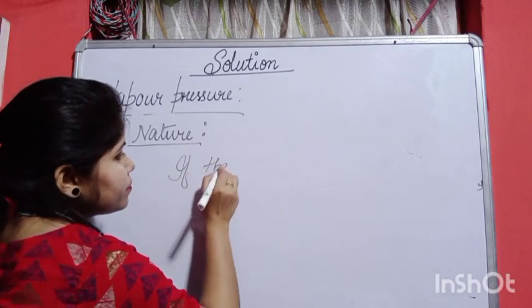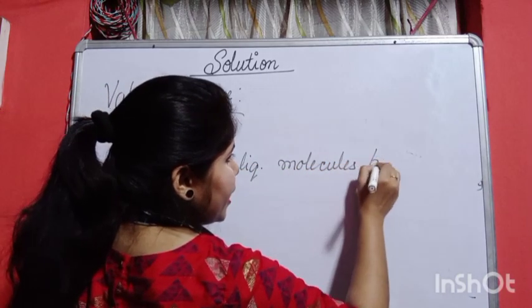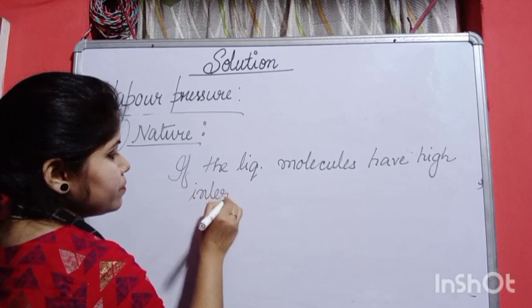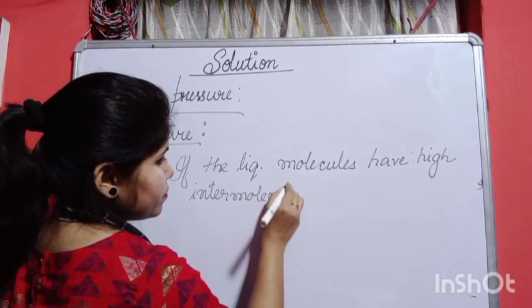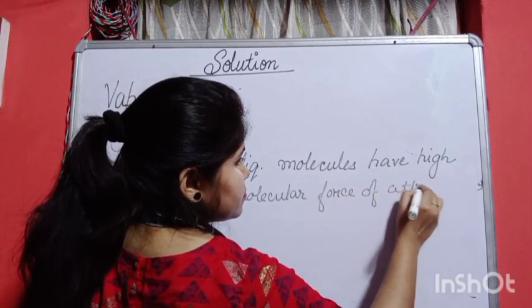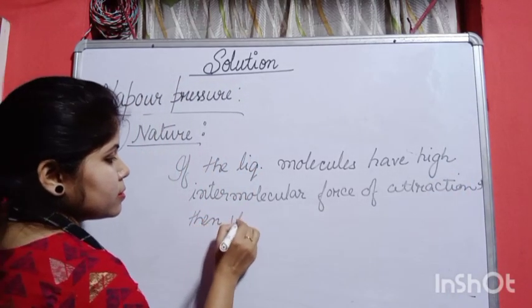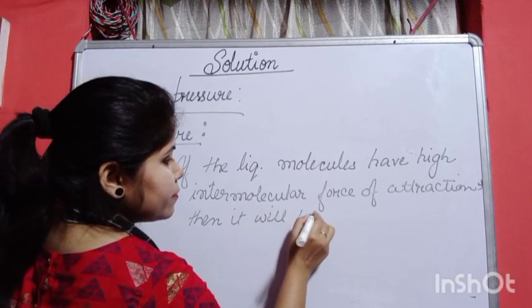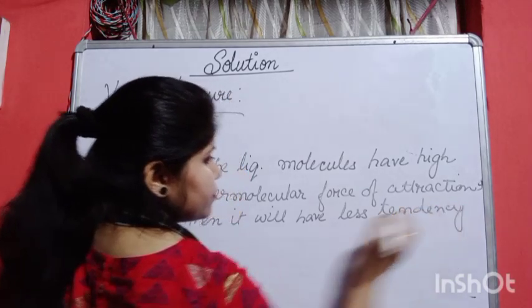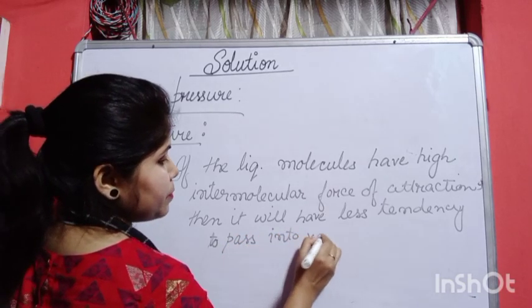If the liquid molecules have high intermolecular force of attraction, then they will have less tendency to pass into vapor phase.